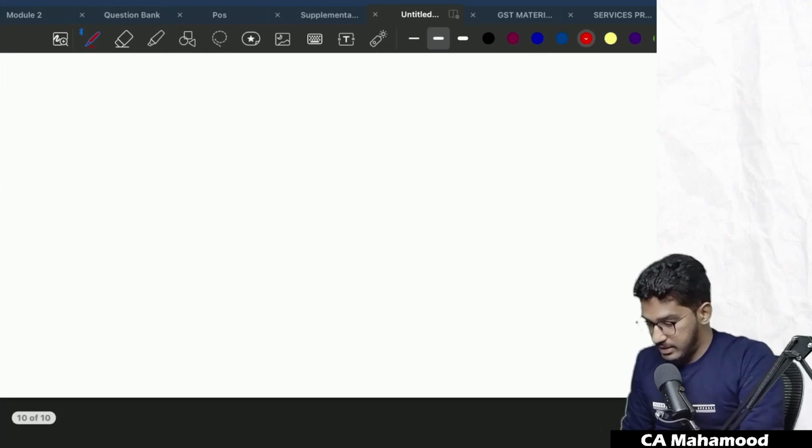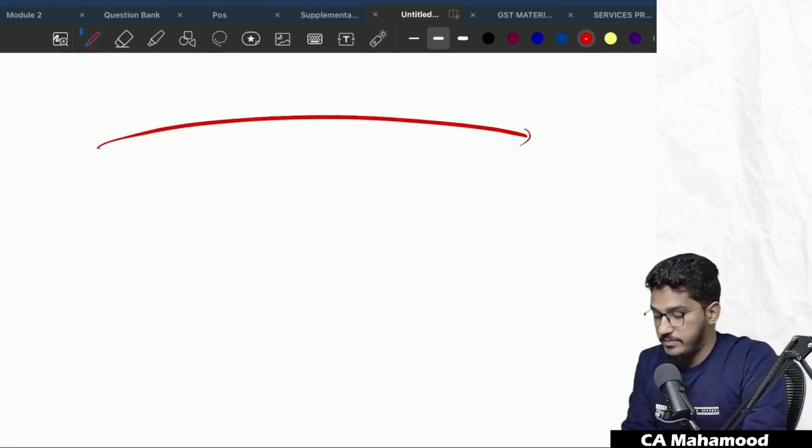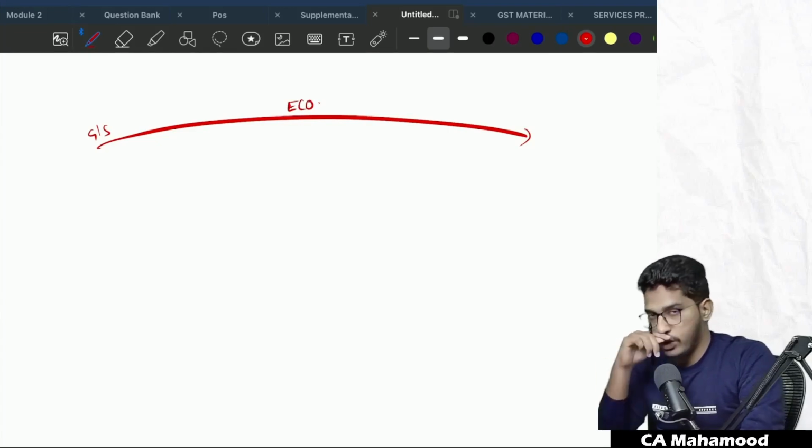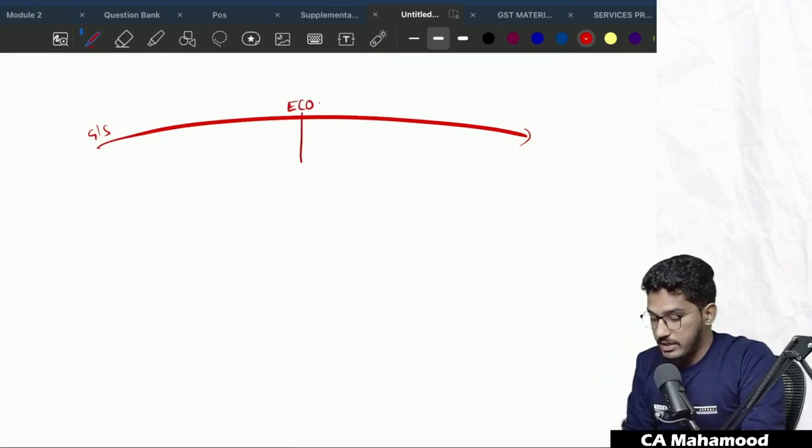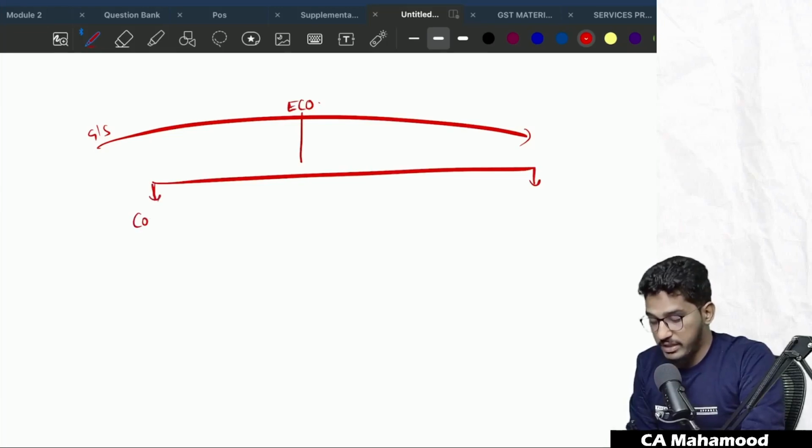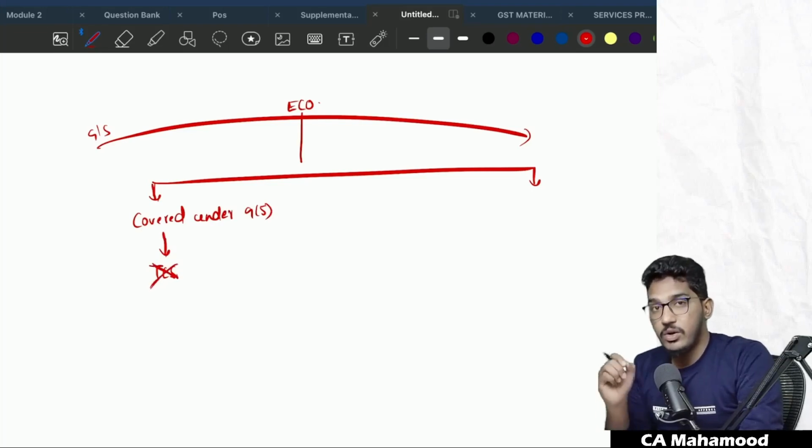So let me summarize whatever I'm trying to say here. Goods and services are getting supplied through an e-commerce operator. Then we need to check whether the goods or services getting supplied through the e-commerce operator are covered under 9 subsection 5, where the e-commerce operator himself will have an obligation to pay the GST. In these cases, TCS requirements will not become applicable. In these circumstances, the e-commerce operator need not deduct the TCS.